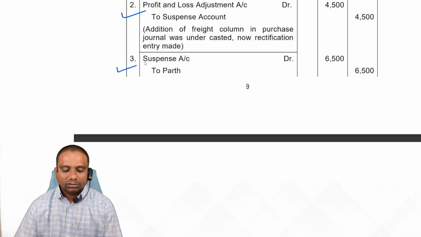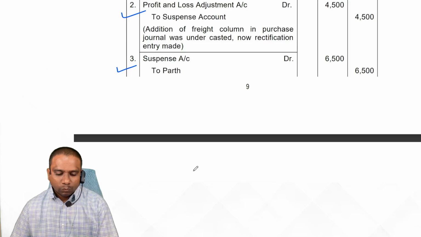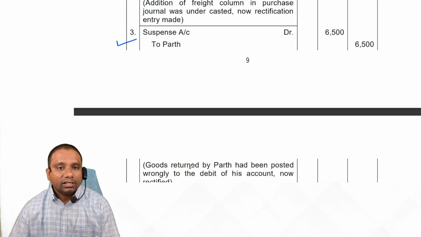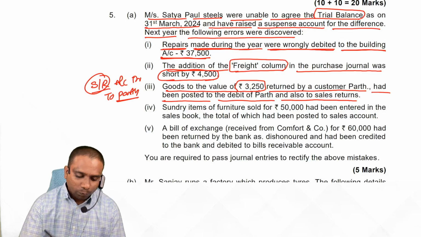Parth account credit 6,500. Remaining, P&L adjustment account. Sorry, suspense account. So suspense account debit to Parth account. Sales returns account is correctly debited now. So suspense account debit to Parth account.